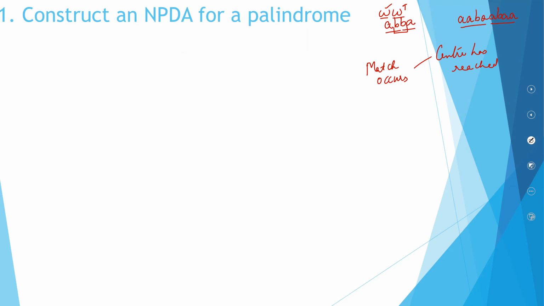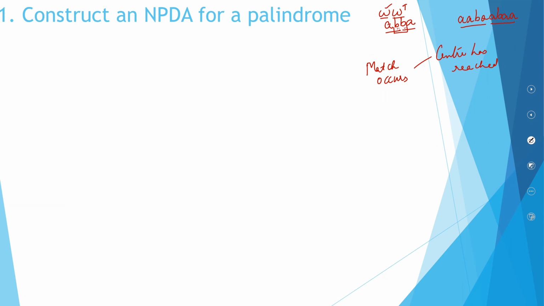I assume when I have a match, look here, BB, that the center has been reached, which means start popping out from your stack. When you feel that the center has been reached, then no more pushing into your stack. Start popping out from the stack, and then you can check the validity of the string.